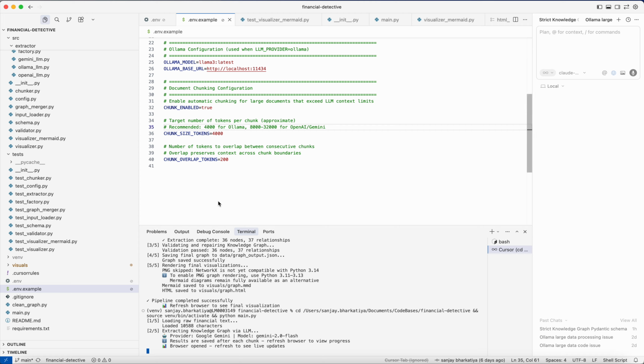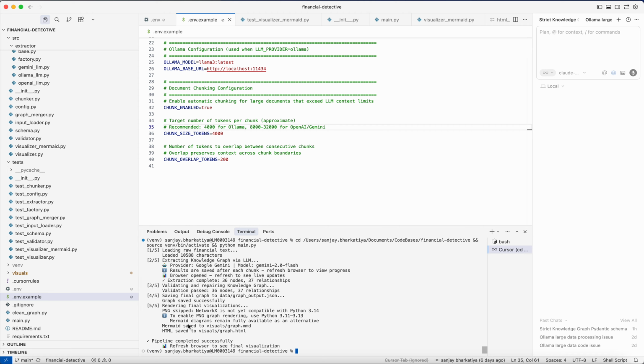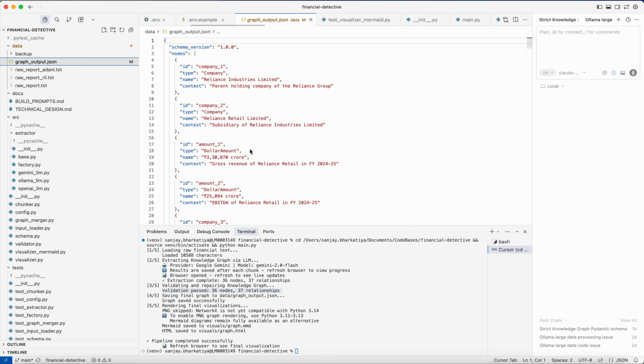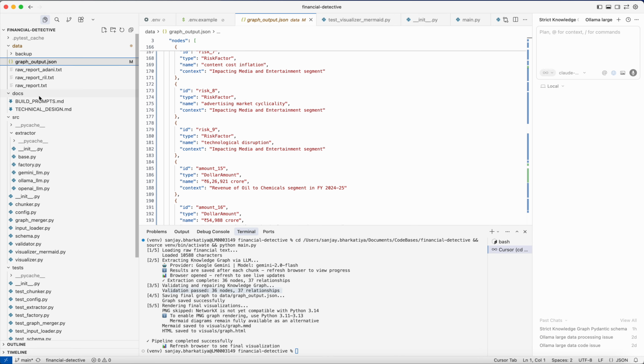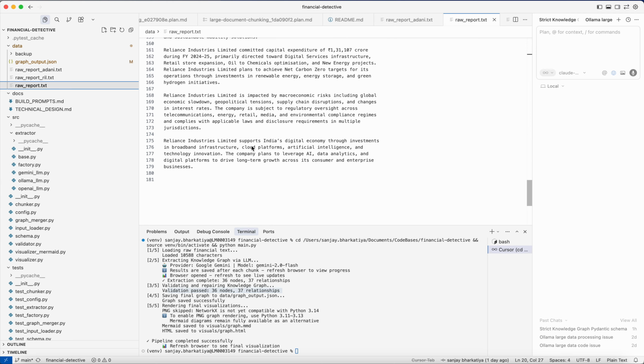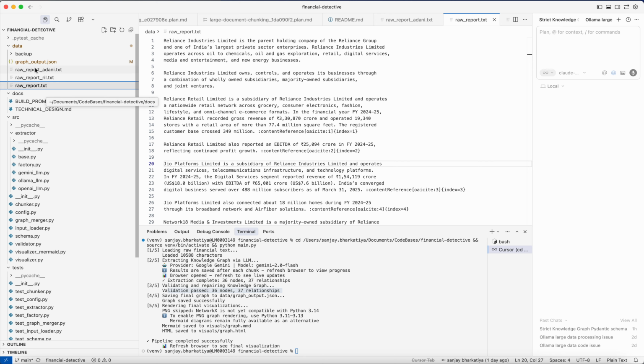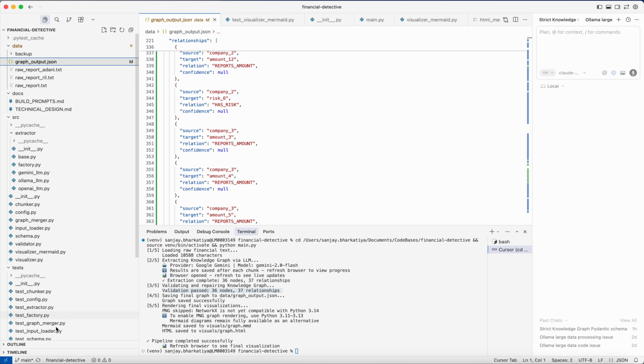Let's wait for some time. Meanwhile, this is completed. The complete pipeline has been run: 36 nodes extracted, 37 relationships. Validation also passed for 36 nodes and 37 relationships. The graph output JSON file has been stored here. Now this is the JSON file for the raw input text I have given, and this is the JSON file it creates.